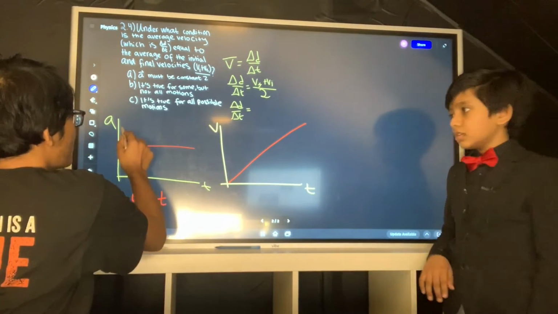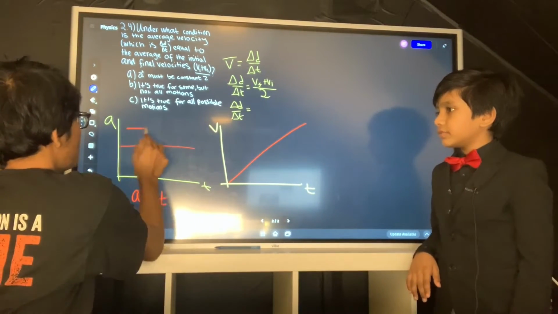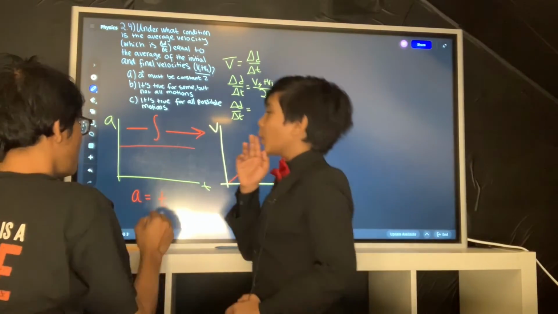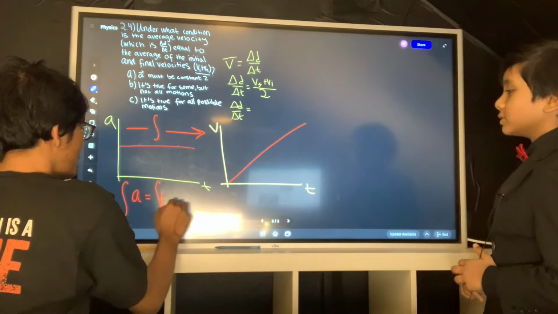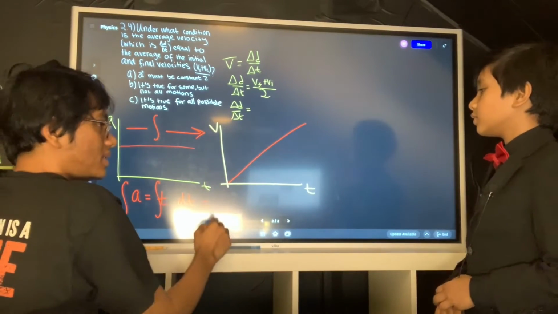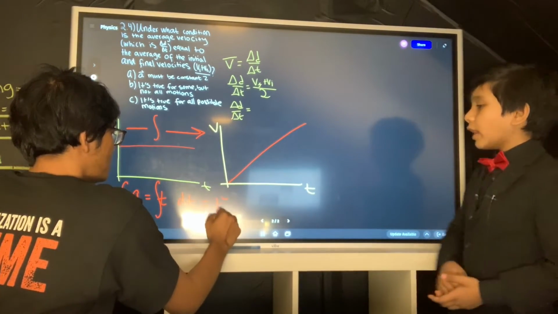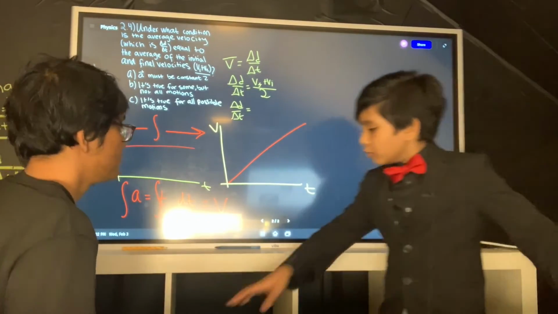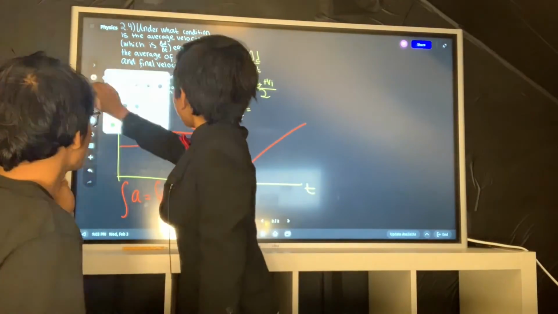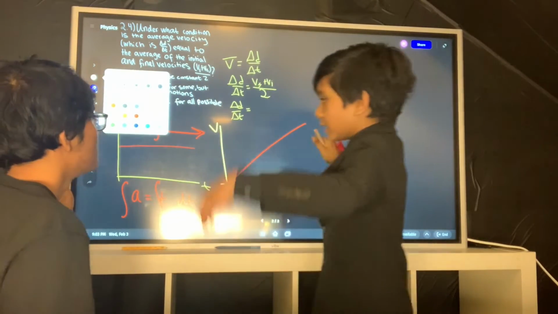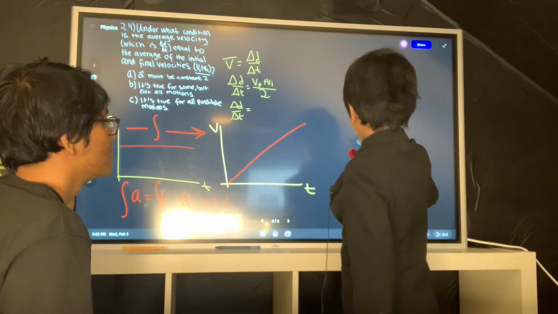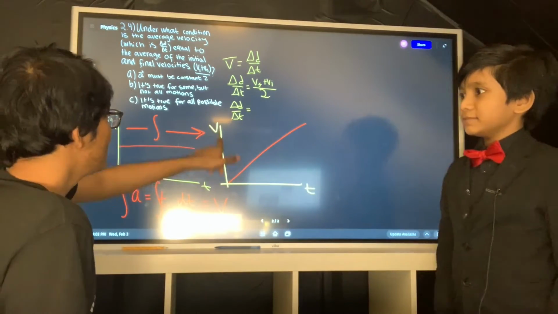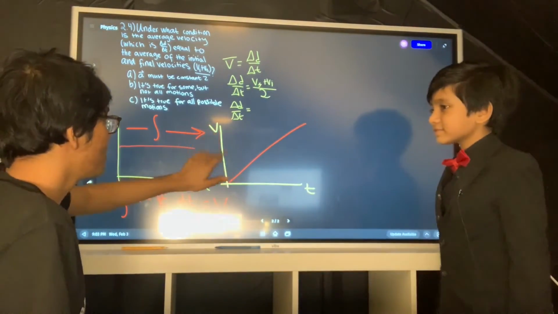How do you go from acceleration to velocity? Derivative. Oh no, integral. Yeah, if you take the integral of the acceleration, you get velocity. And vice versa, you can do it with the derivative. You want to know how this weirdo writes the derivative? This man writes the derivative like this. That's crazy. But that's not the point. So this is the velocity graph, right?